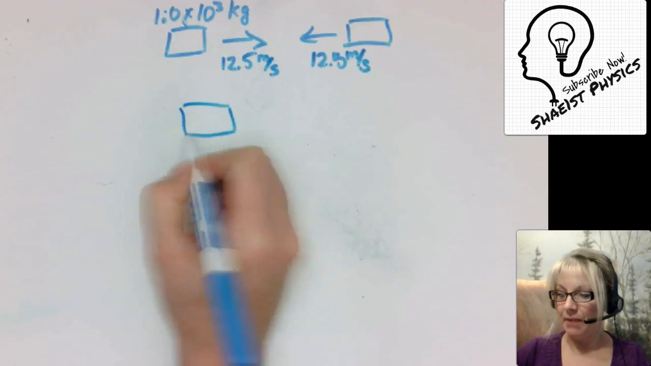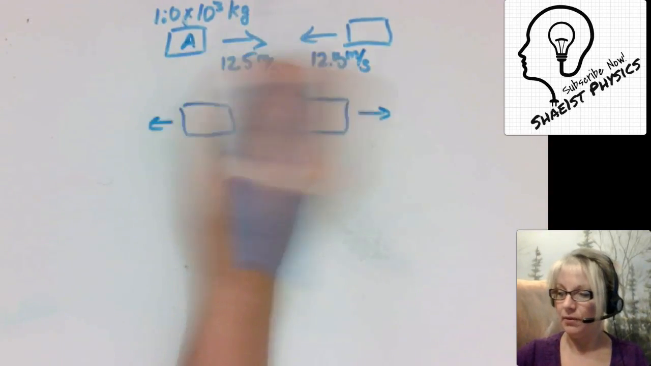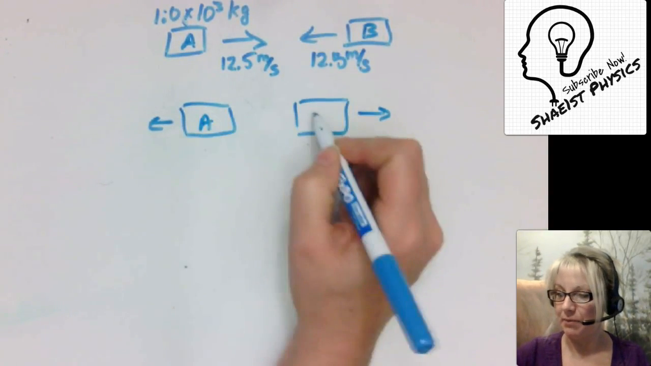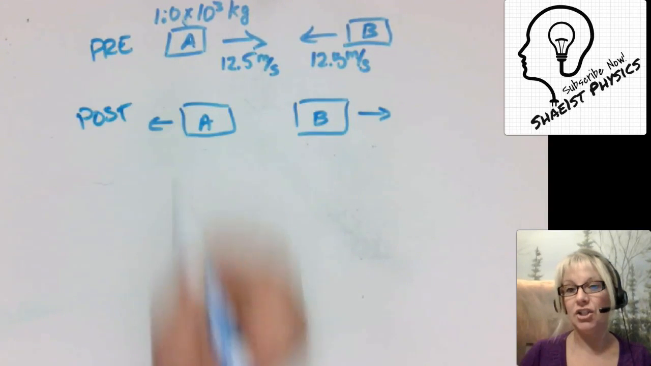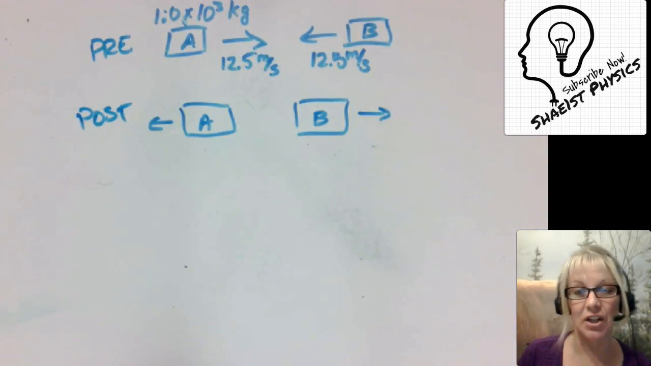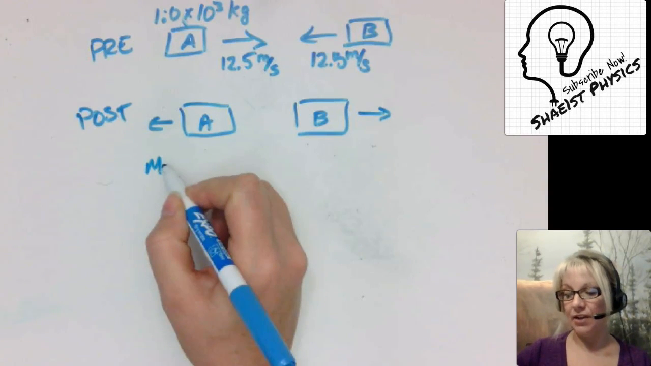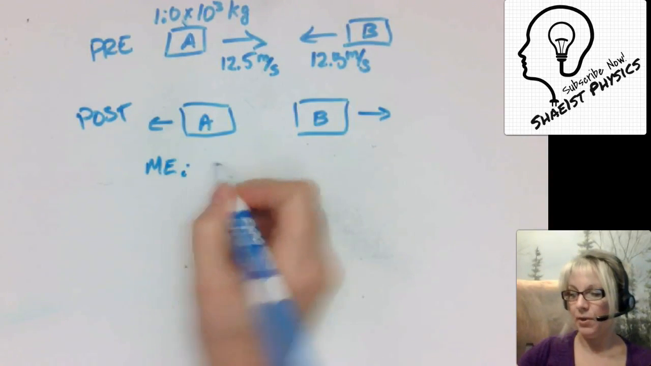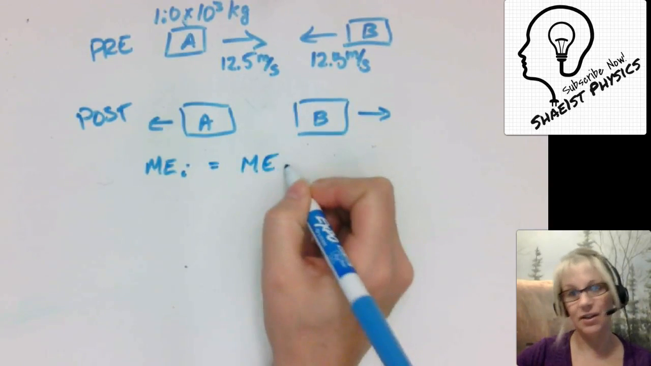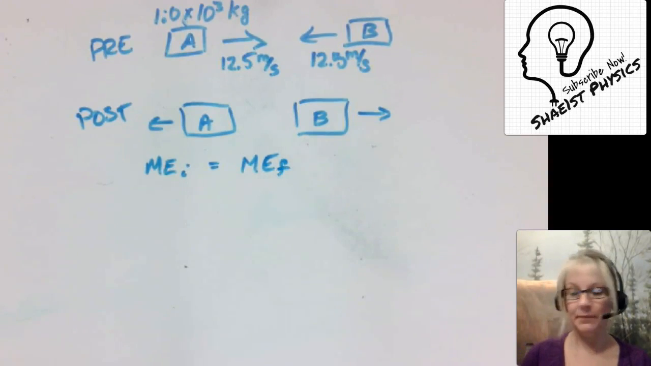Post-collision, they both move away from each other. And we don't know what those velocities are. Let's call this mass A, this mass B. We don't know what those velocities are post-collision. However, I do know with the conservation of mechanical energy, and because this is a perfectly elastic collision, that the mechanical energy initially, or pre-collision, is going to be equal to the mechanical energy post-collision, or in the final moment.